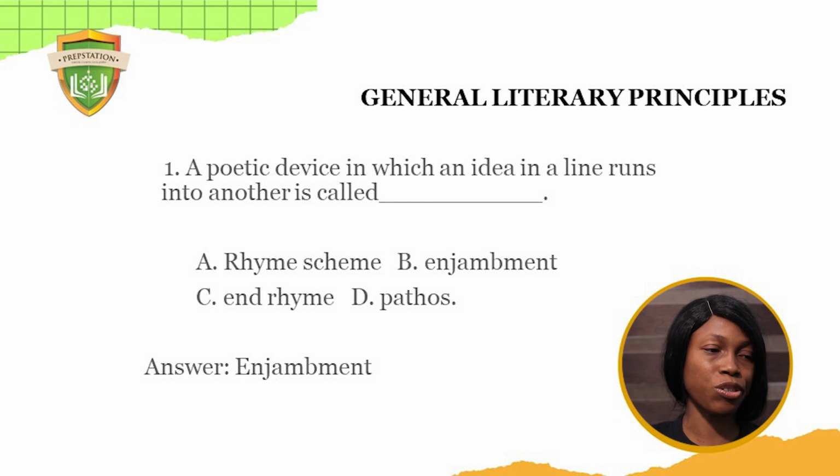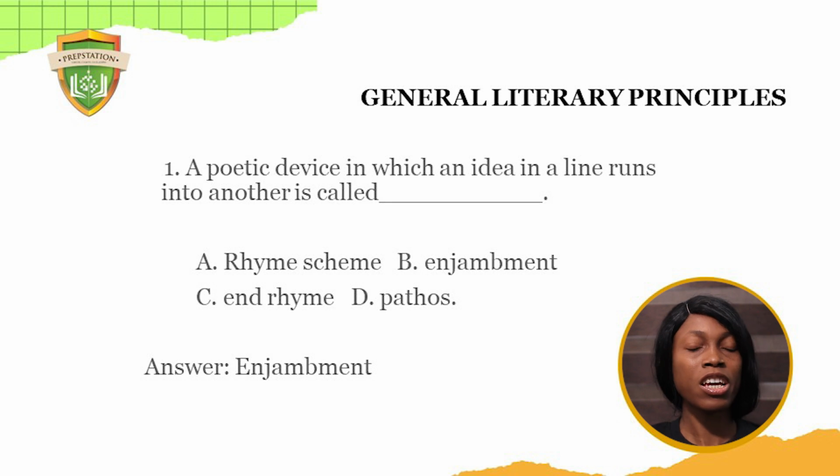The first question: a poetic device in which an idea in a line runs into another is called A, rhyme scheme, B, enjambment, C, end rhyme, and D, pathos. Our answer is enjambment. Enjambment is also known as the run-on lines, where you have lines from poems running into one another without the use of punctuation marks. A typical example of where this element is explored is the poem Ibadan by J.P. Clark.